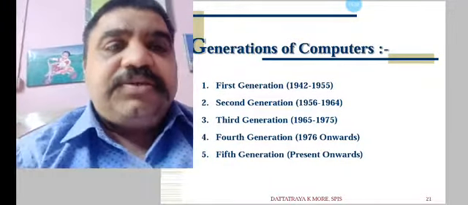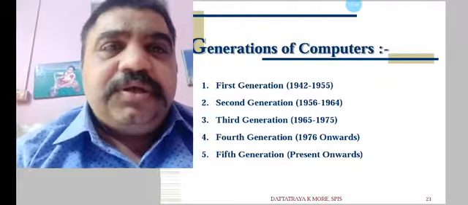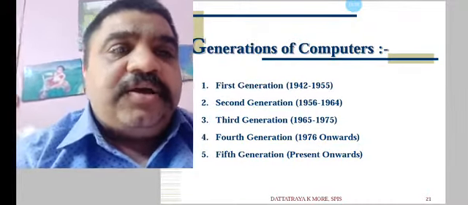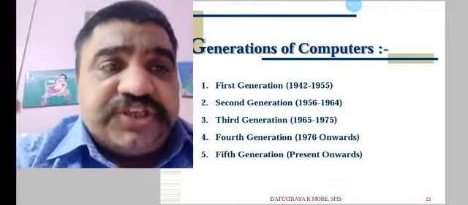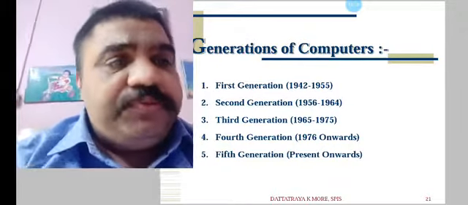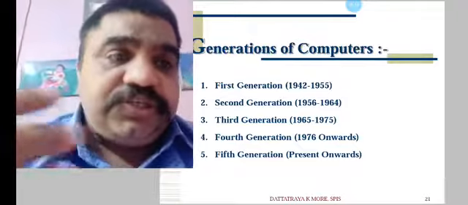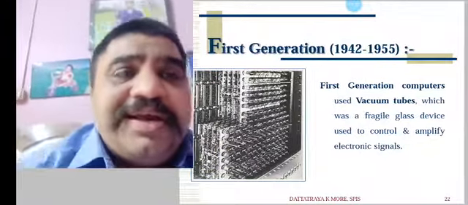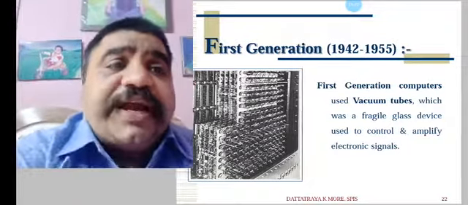So just for the knowledge, keep in mind this tentative period: first generation, then second, third, fourth and fifth generations, which is present nowadays. First generation computers were from 1942 to 1955.